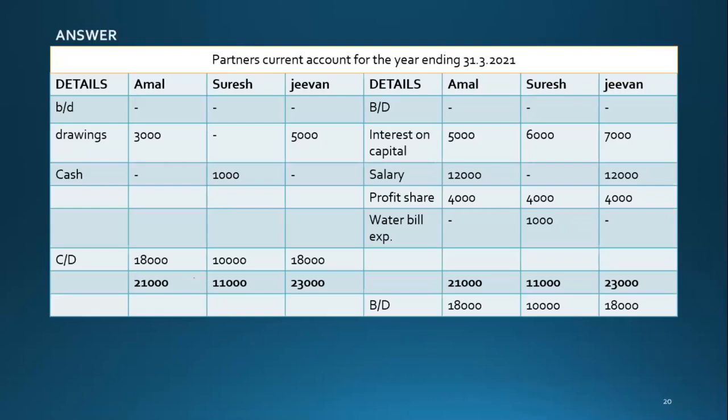It's like part of capital, but we don't record it in the capital account. We record it in the partner's current account, because there we record only the short term, recurring transactions, like interest on capital, salary, profit share, and the reimbursement of expenses.